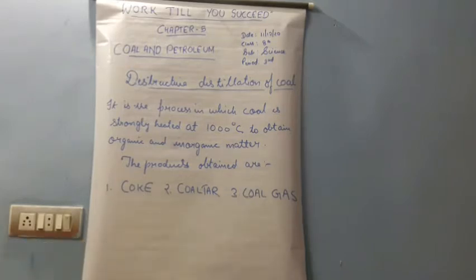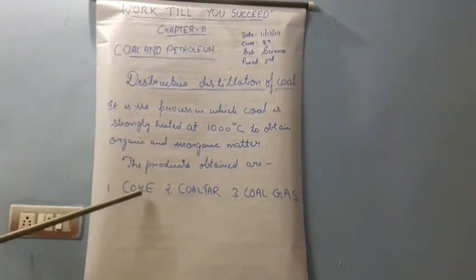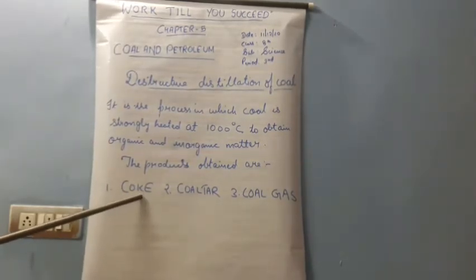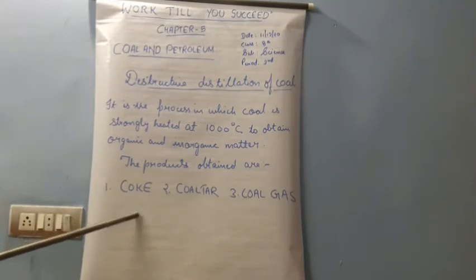We are going to study in detail about all the three. Today we will deal with only the first part, that is coke. We'll study in detail what is coke and how it is obtained. And we will also learn the process of destructive distillation of coal.